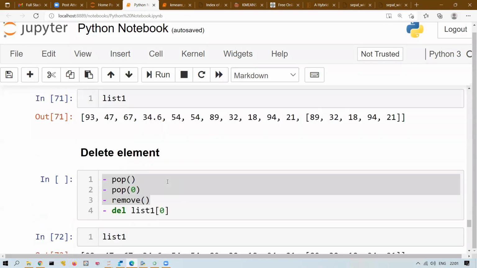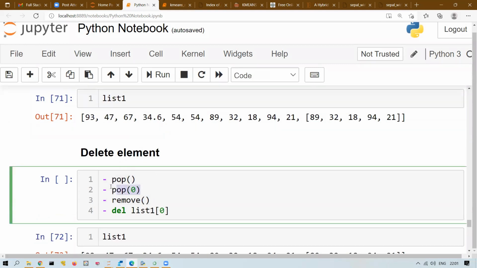Now, if you want to delete, pop is there. Single element, if you want to delete, pop method is useful using index. Without an index, pop will delete the last element; pop with index will delete any other element. Remove you will use if you don't know the index, but you know the name of the element you want to delete. Multiple occurrences means first occurrence it will delete. Del you will use mostly if you want to delete multiple elements using index. Right? So using all of this, you can update your list or basically change your list. That's why list is mutable.